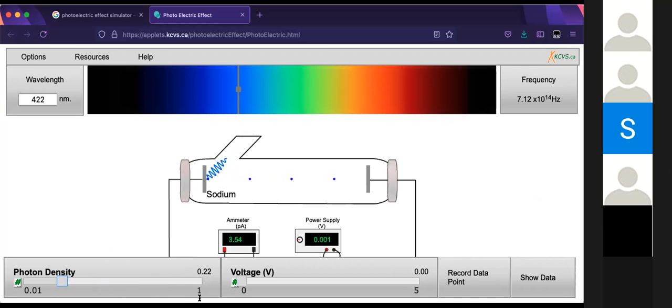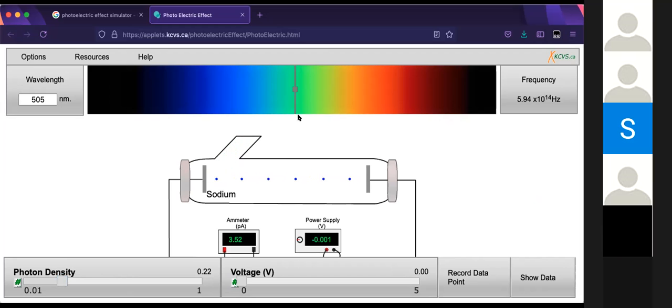So important conclusions from this: first, the energy of the photon itself, which is controlled by the frequency or wavelength, affects the kinetic energy. If it is above the work function, then electrons are ejected and it affects the kinetic energy of the ejected electrons.